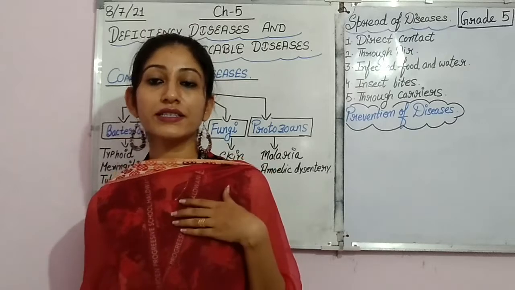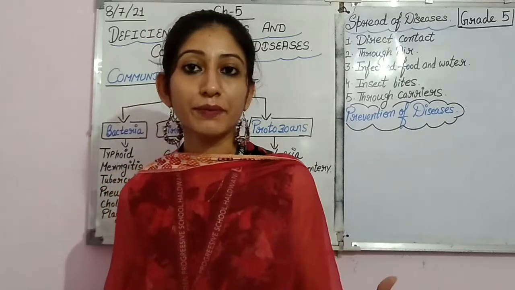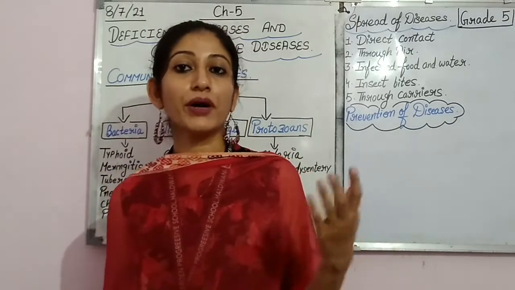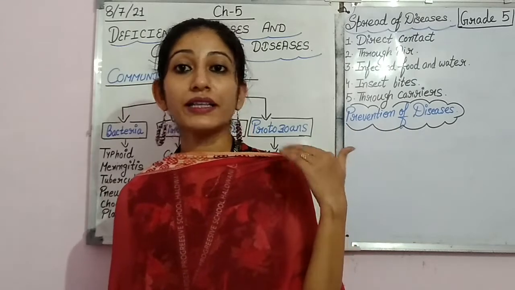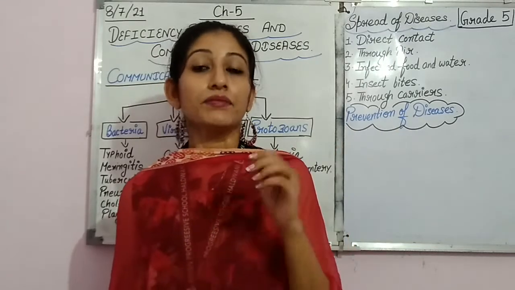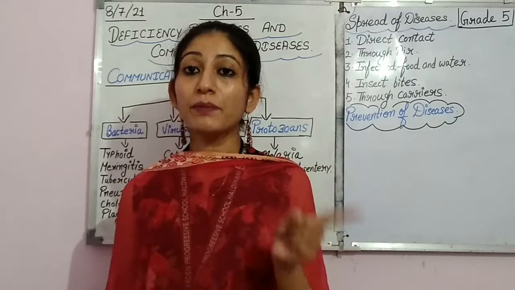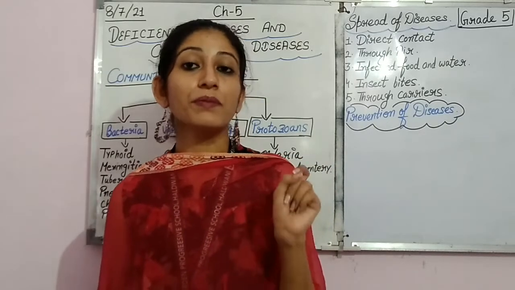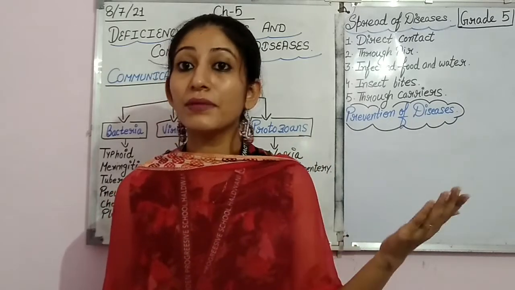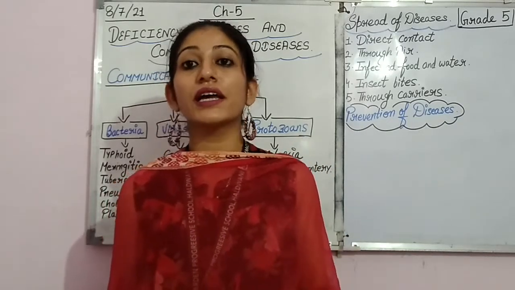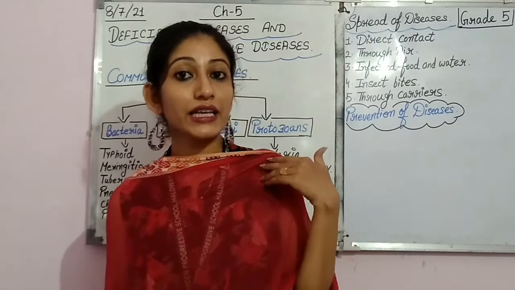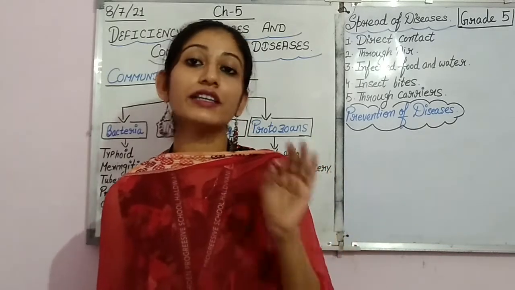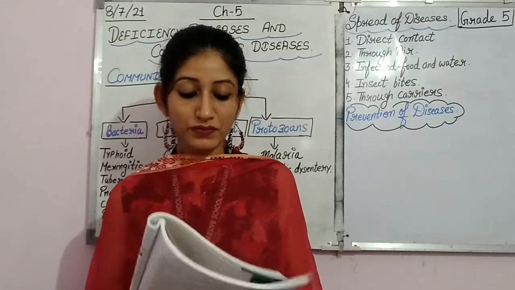Suppose somebody comes in contact with another person who is suffering from a particular disease. The germs are also carried by that person, but due to strong immunity, that person is not affected by the germs. But if he comes in contact with some other person, the other person may get affected. So such persons who carry the germs but are not affected are called carriers.